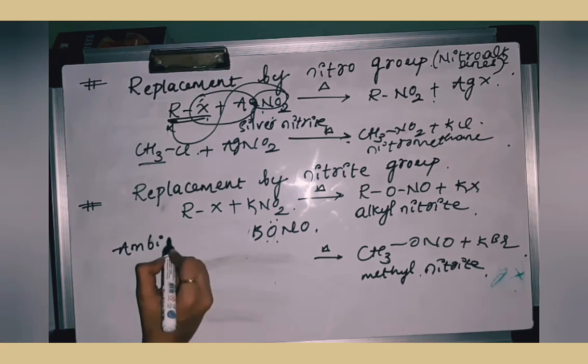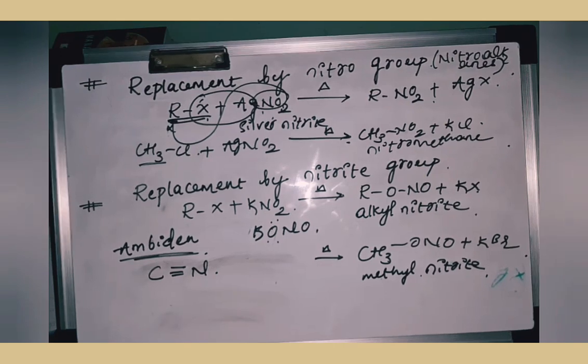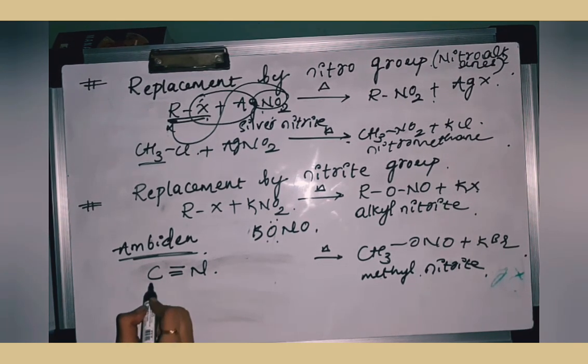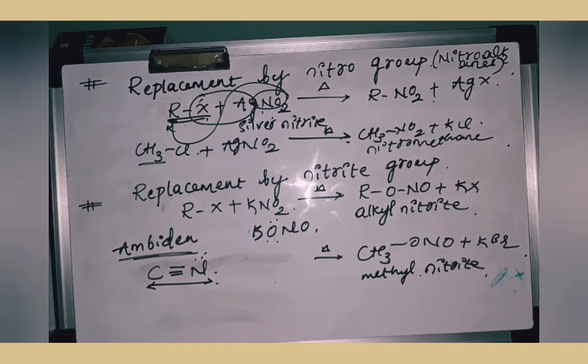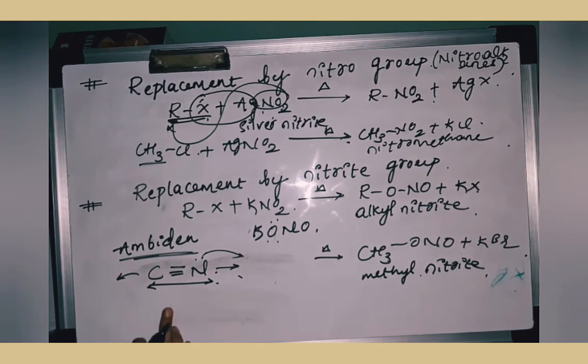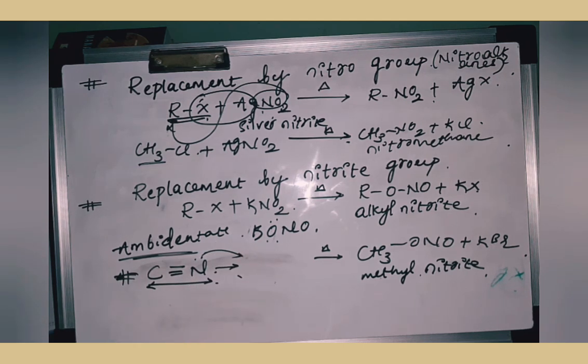ambidentate ligands. So what are ambidentate ligands? There are some species which possess two nucleophilic centers. For example, this is cyano. If nitrogen is linked, we are going to call it isocyano. If carbon is linked, then we are going to call it a cyano group. So such species which have two nucleophilic centers, even carbon can act as a nucleophilic center and N can also act as a nucleophilic center. These are called ambidentate ligands. This is one example of an ambidentate ligand.